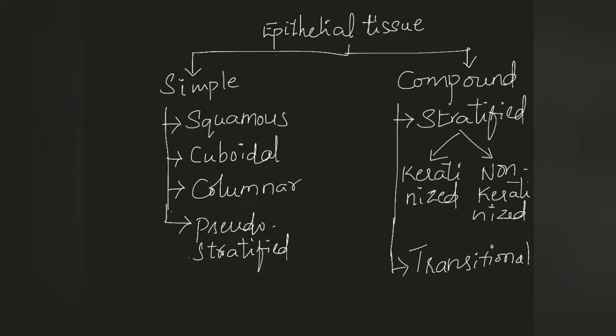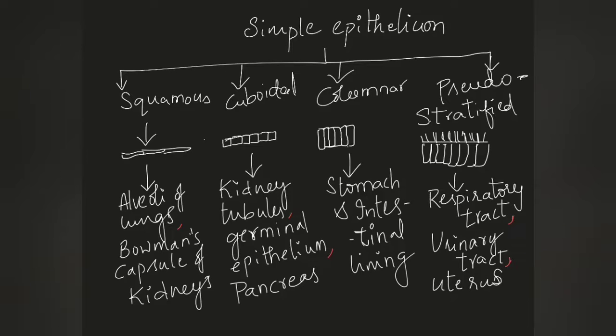Cells with keratin are called keratinized epithelium, and without keratin they are said to be non-keratinized, but it is still stratified epithelium. And the next one is transitional epithelium. These are the four types of simple epithelium: simple squamous, simple cuboidal, simple columnar, and simple pseudo stratified epithelium.